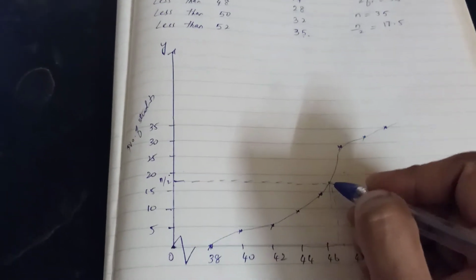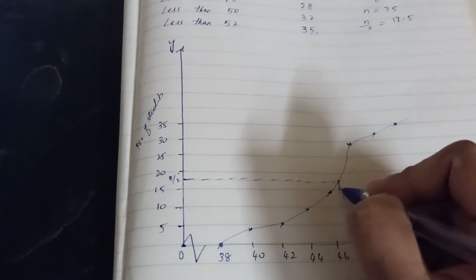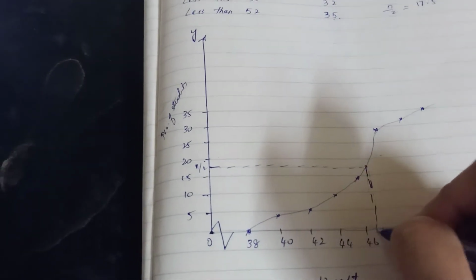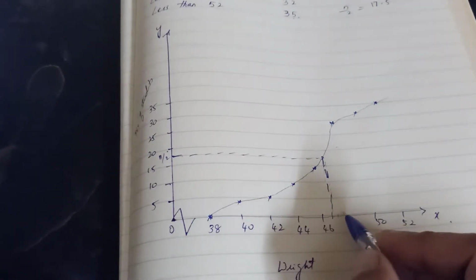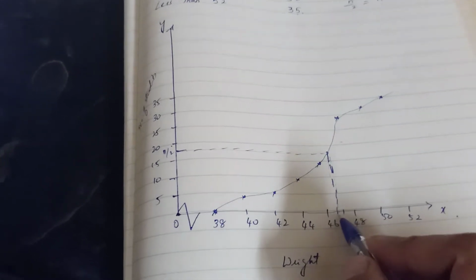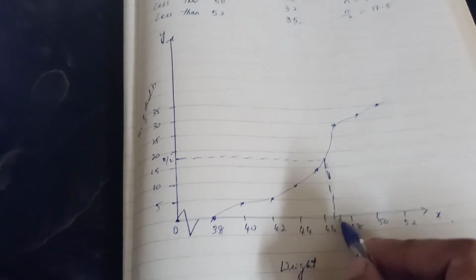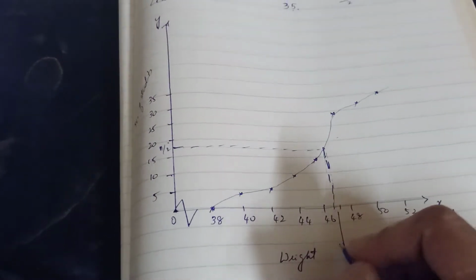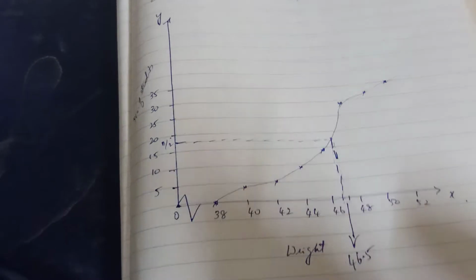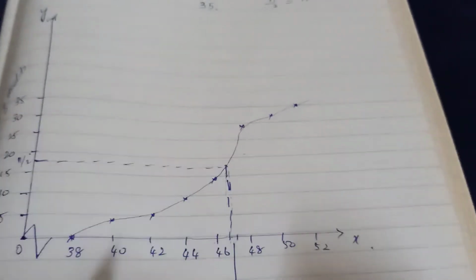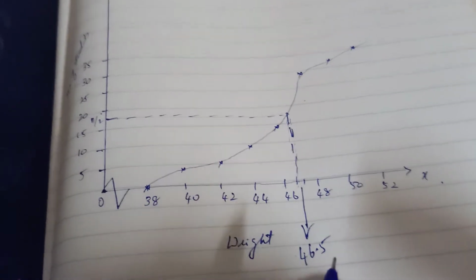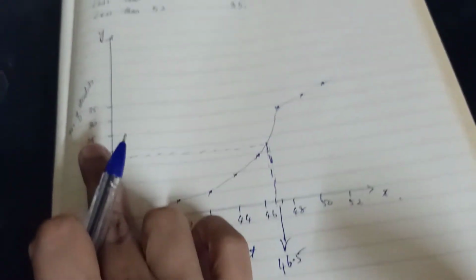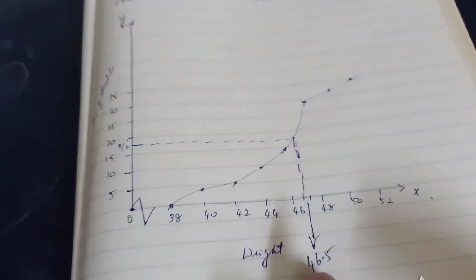This line will touch the ogive at a point. From there you have to drop a perpendicular to the x-axis. Okay, so see, this is 46, 48. So in the middle you will have 47. So in this gap, this is the point between 46 and 47. So it will be 46.5. I know the answer already, so I am guessing correctly with a plain paper. If you draw all this in a graph sheet, you will get an accurate answer. Okay, so this is the correct answer. I have marked accordingly. This is the median. This is how you get the median.